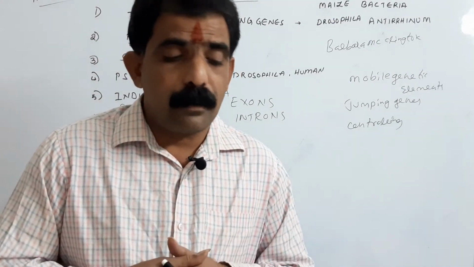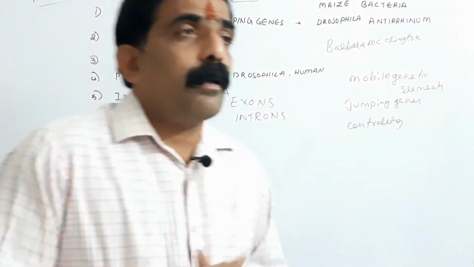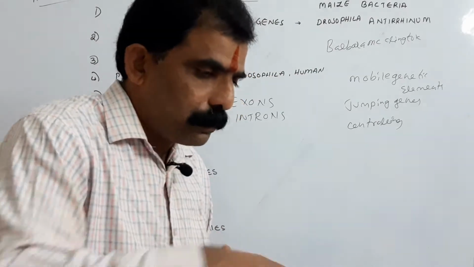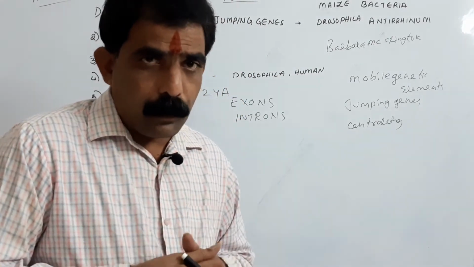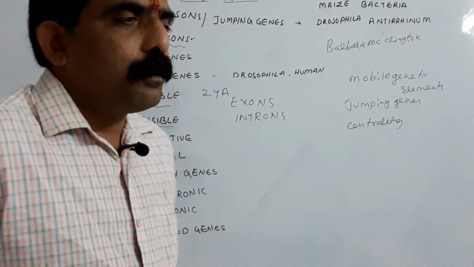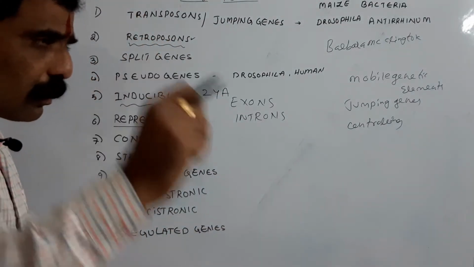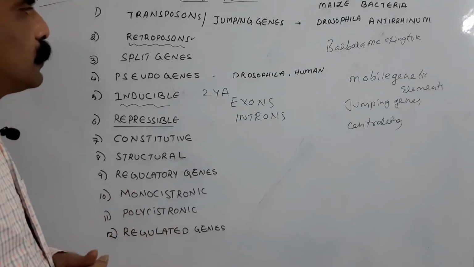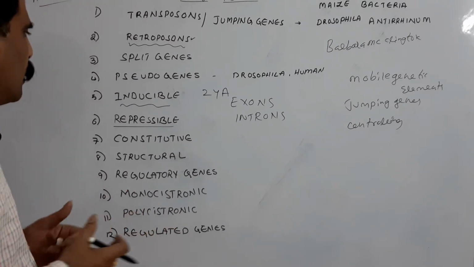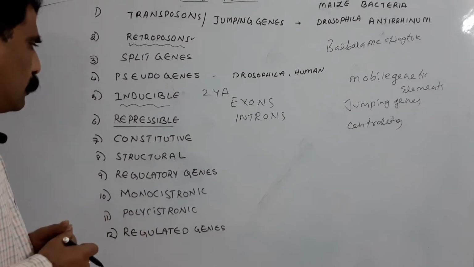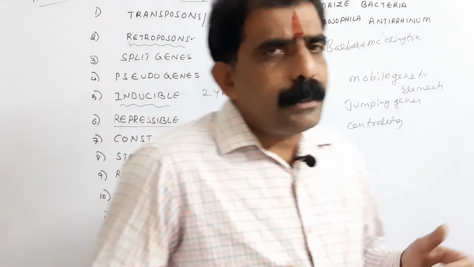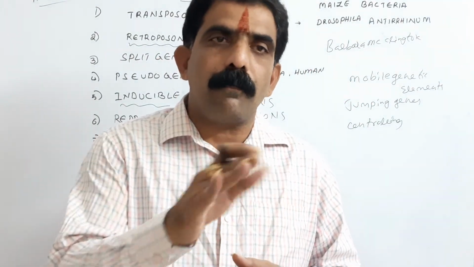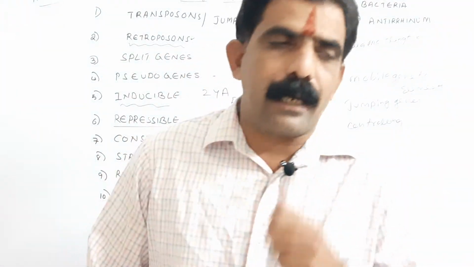We can see this in the case of the tryptophan operon, where tryptophan acts as co-repressor. It interacts with the inactive repressor called aporepressor and forms an active repressor, and switches off the expression of the genes that are concerned with the synthesis of tryptophan. So, repressible genes are the genes whose expression is switched off in response to the presence of a particular substance like tryptophan.